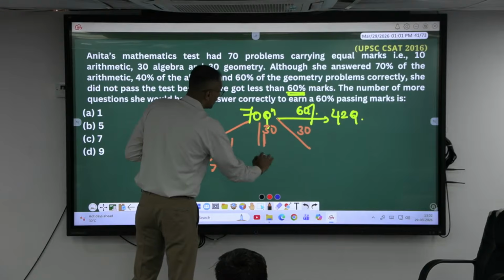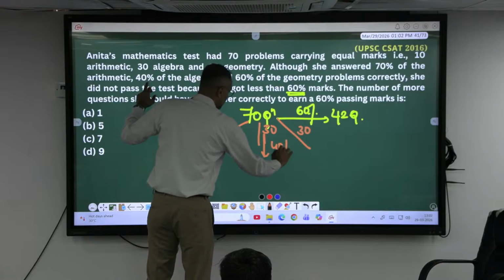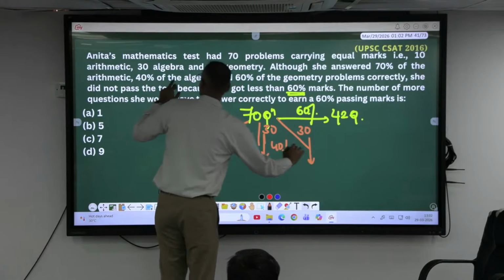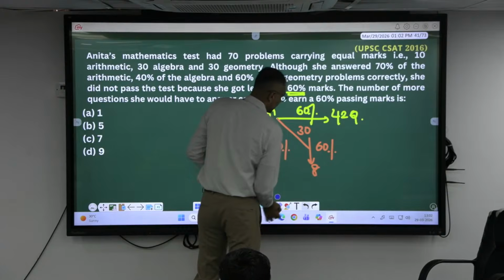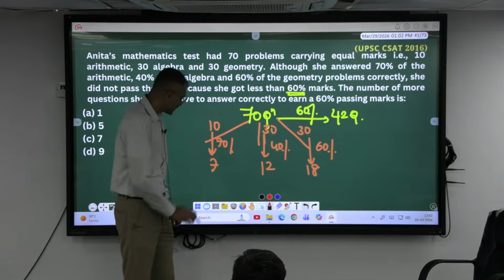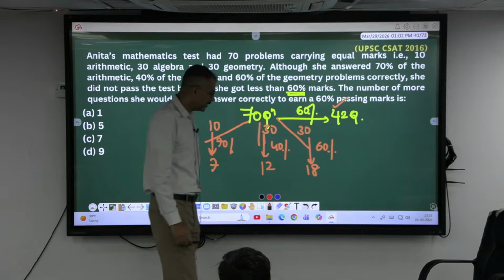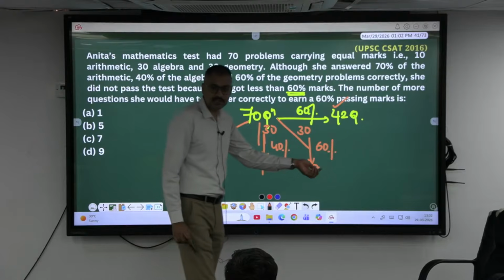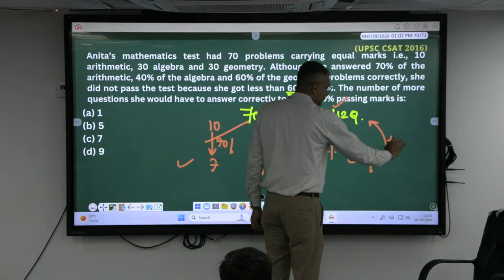Give me the data. I'll write this one. What is 40% of 30? 12. Similarly here, 60% of 30 is 18 questions. So she has done this much correctly. How many required actually? 42. So totally 7, 12 and 18, that is 37. 42 required. How many more?